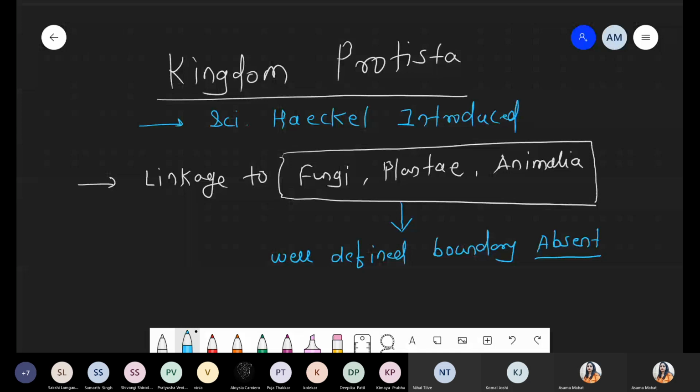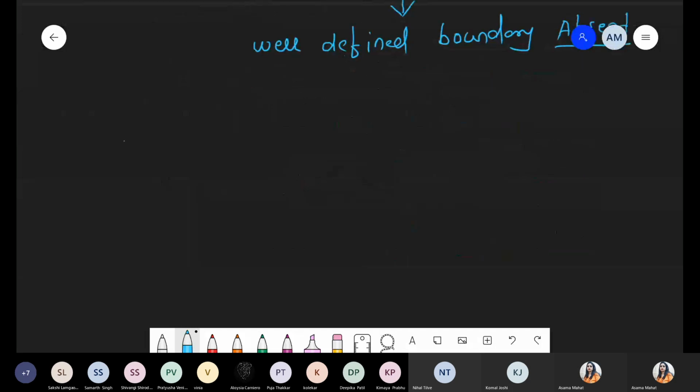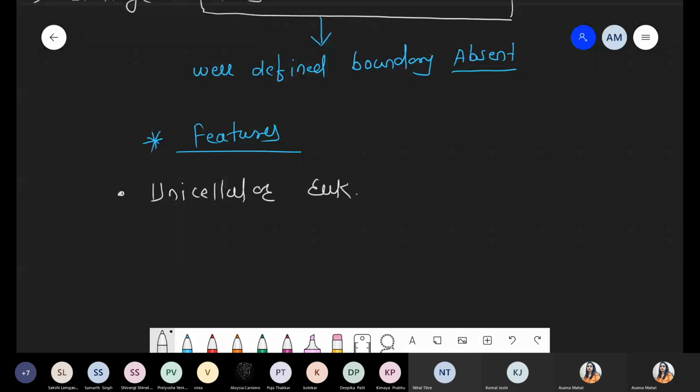Got it? So these are some basic information, a basic introduction and the linkage with respect to kingdom Protista. One by one we are taking the characteristic features with respect to kingdom Protista. So write down the title: we are talking about some characteristic features. First of all, when we talk about features, these are unicellular eukaryotes. Kingdom Protista belongs to unicellular eukaryotes.